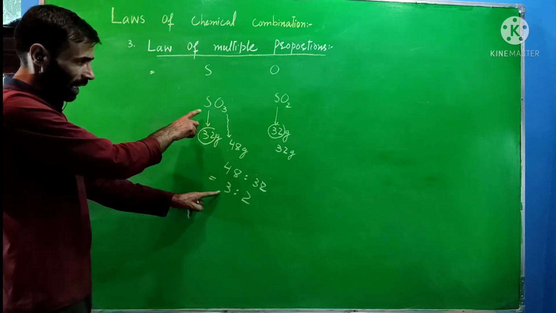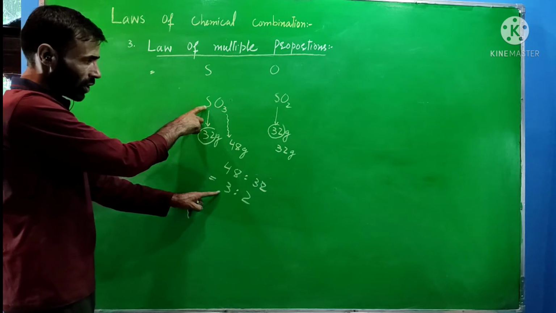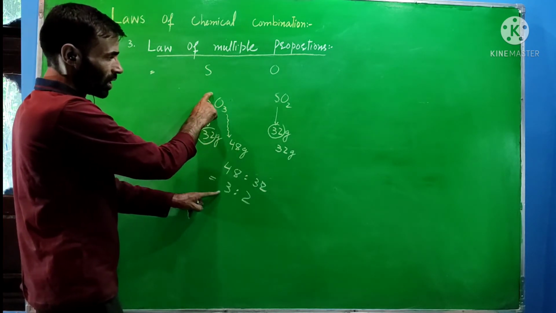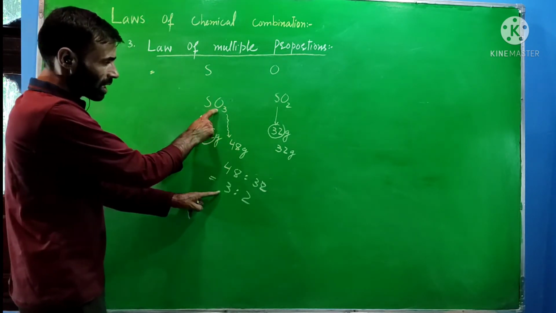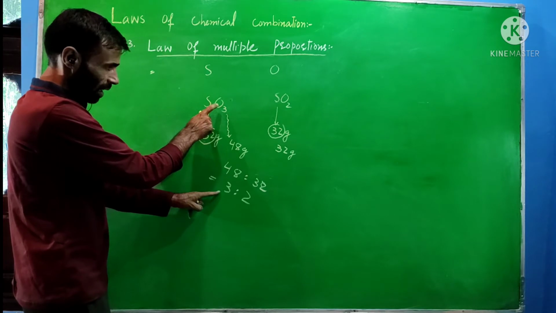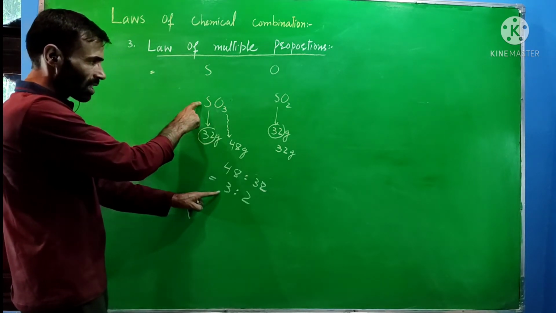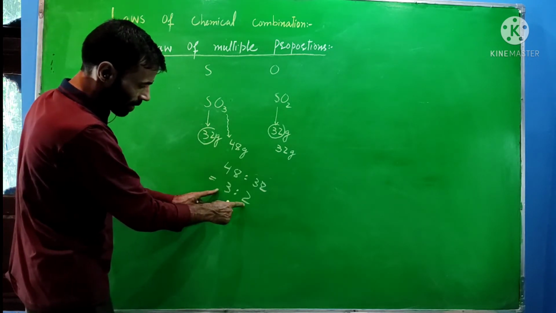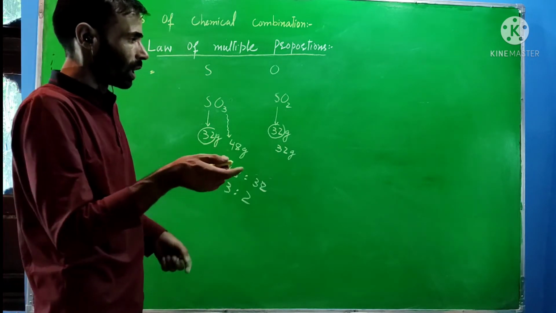So again I will state this law by means of this example. When 2 elements combine with each other, leading to formation of more than 1 compound, the ratio of the masses of one element that combine with the fixed mass of the other element is always a simple whole number ratio.